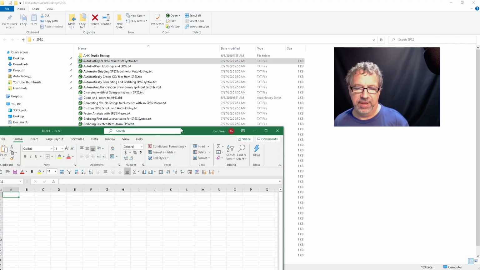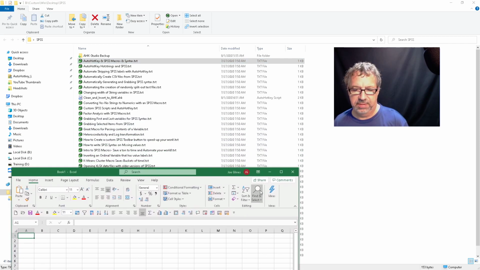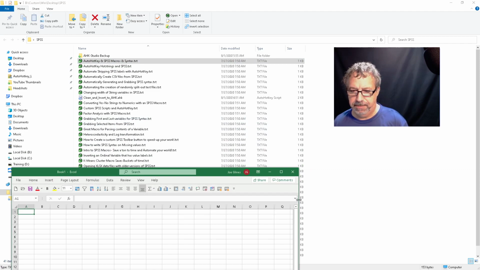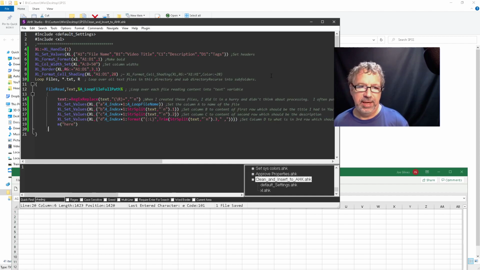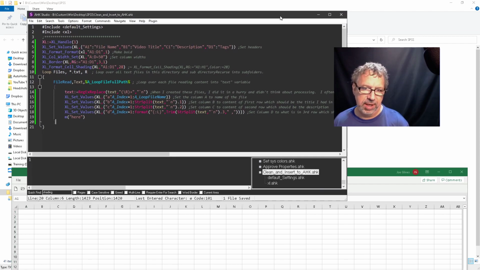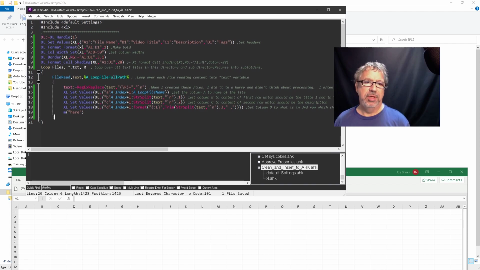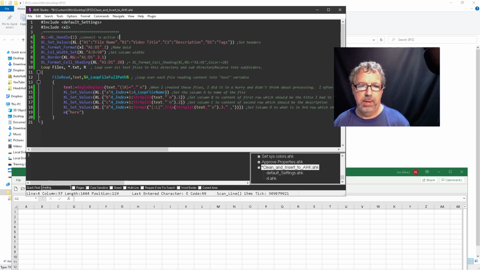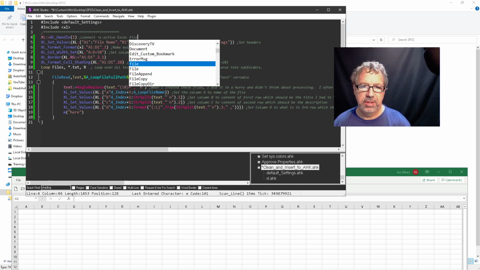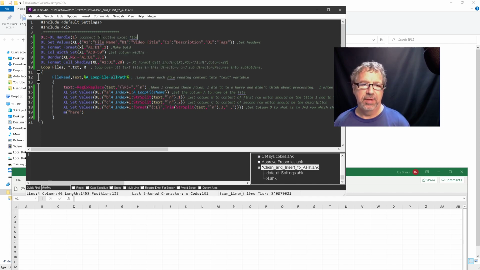So I wanted to pre-process these and then dump them into Excel. Here I have an Excel file. Let me move this. I'm going to collapse the ribbon. I started a little while ago writing this script. It took me about 15 to 20 minutes. I'm using my Excel library. This part up here, I should have added it, so add. That's going to connect to the active Excel file.